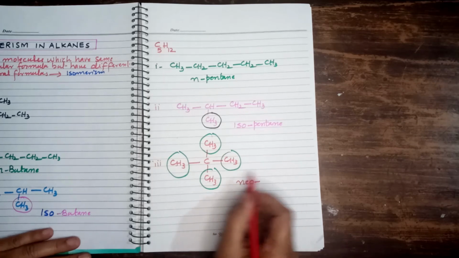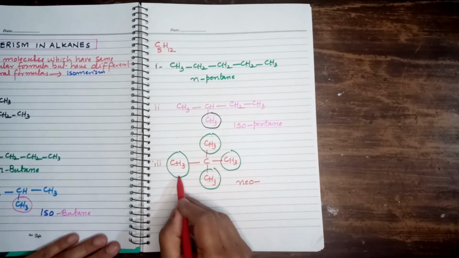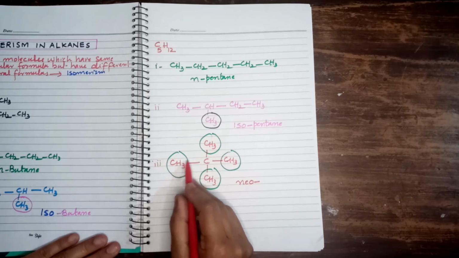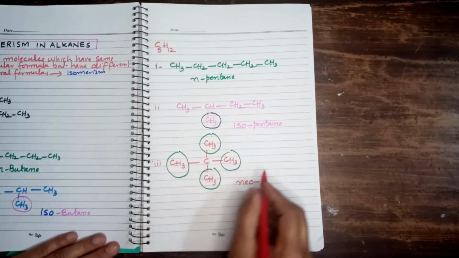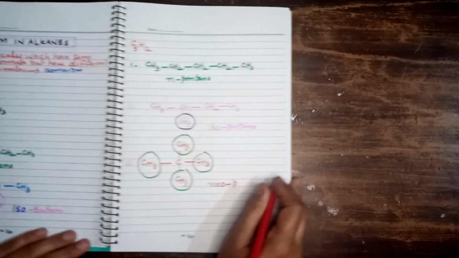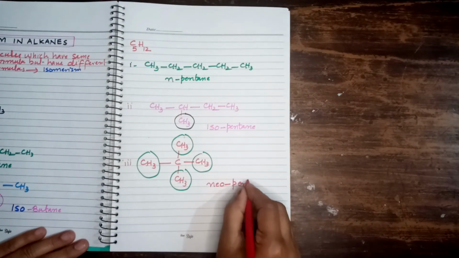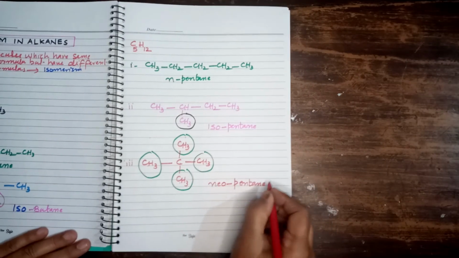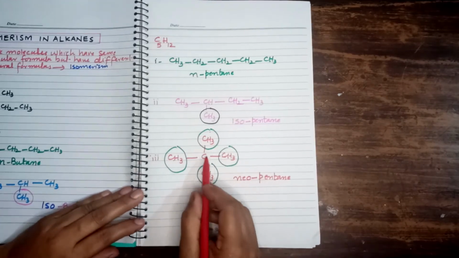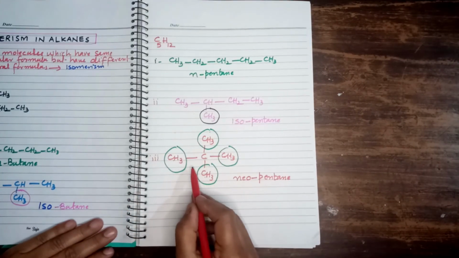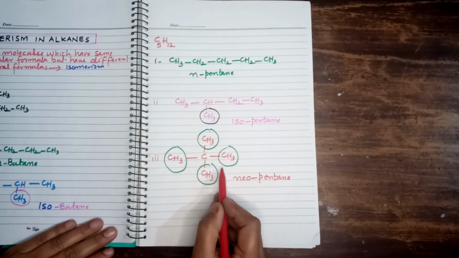Neo shows all the 4 valencies of the carbon atom are filled by alkyl radicals, right? Neopentane. Pentane shows the total number of carbon atoms is 5 and all are connected with the help of single covalent bonds.